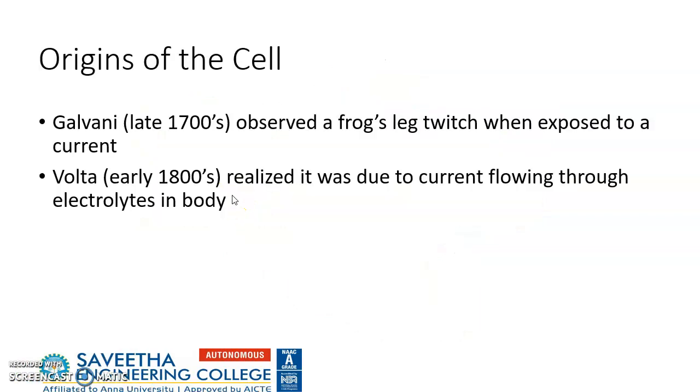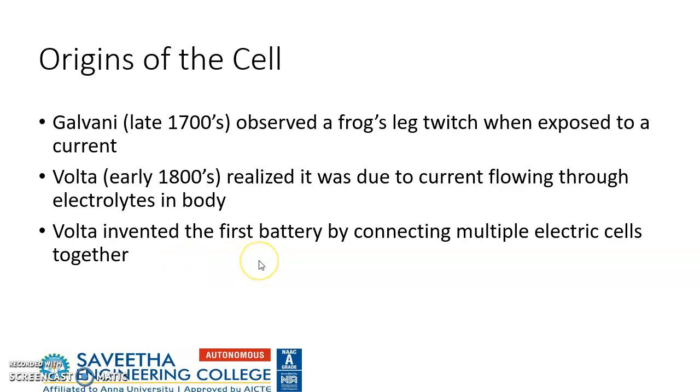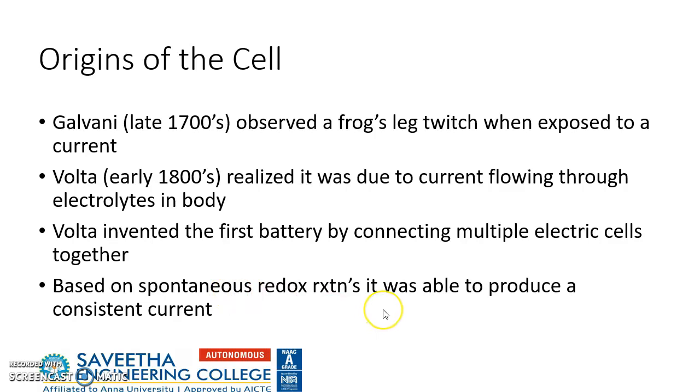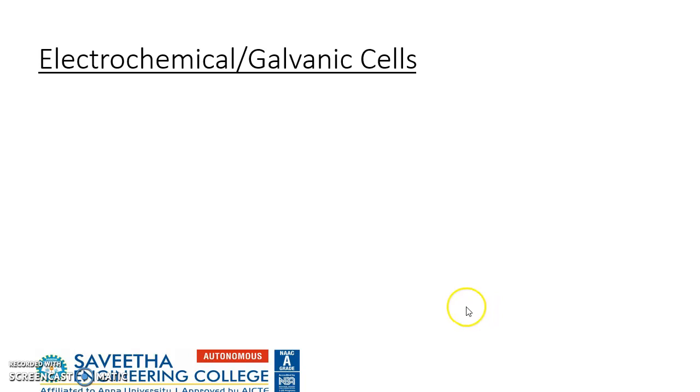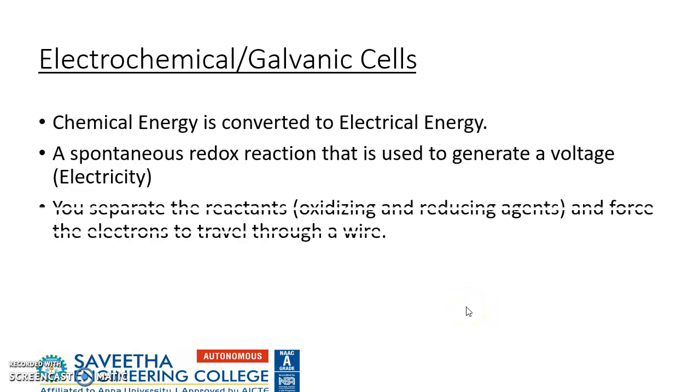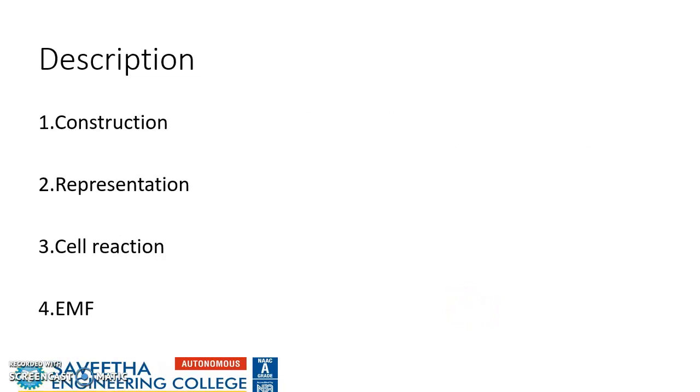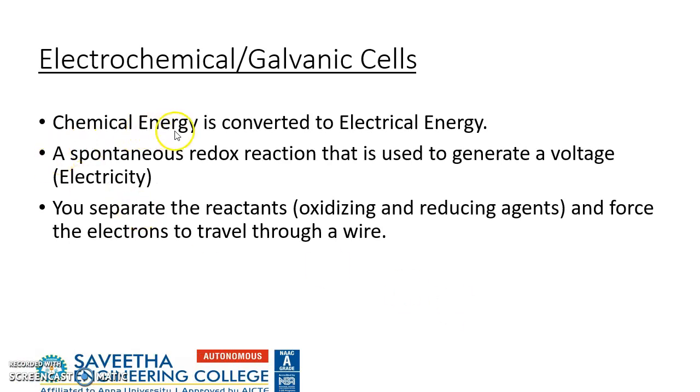So, origin of cells. Galvani observed frogs' legs twitch when exposed to a current, and Volta realized it was due to the current flowing through electrolytes in the body. Volta invented the first battery by connecting multiple electric cells together. Based on spontaneous redox reactions, it was able to produce a consistent current. So what are electrochemical cells or galvanic cells? They can convert chemical energy into electrical energy, and it involves redox reactions.